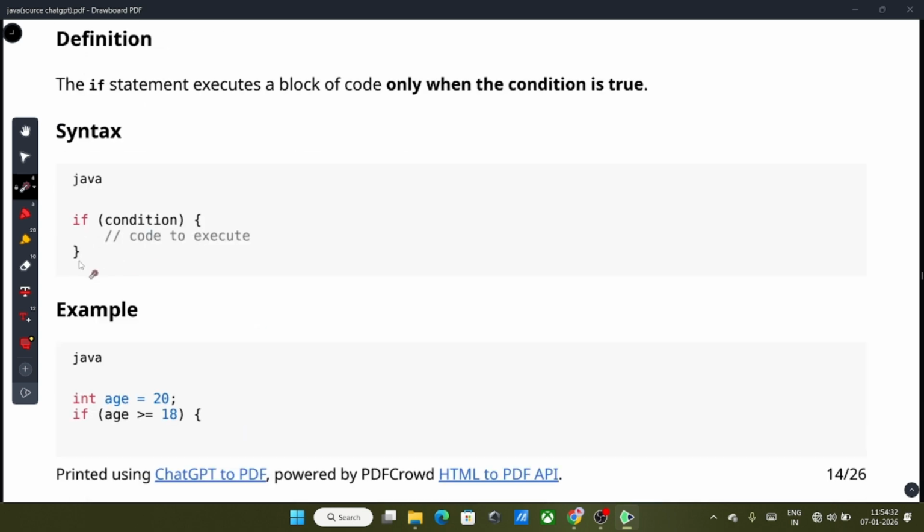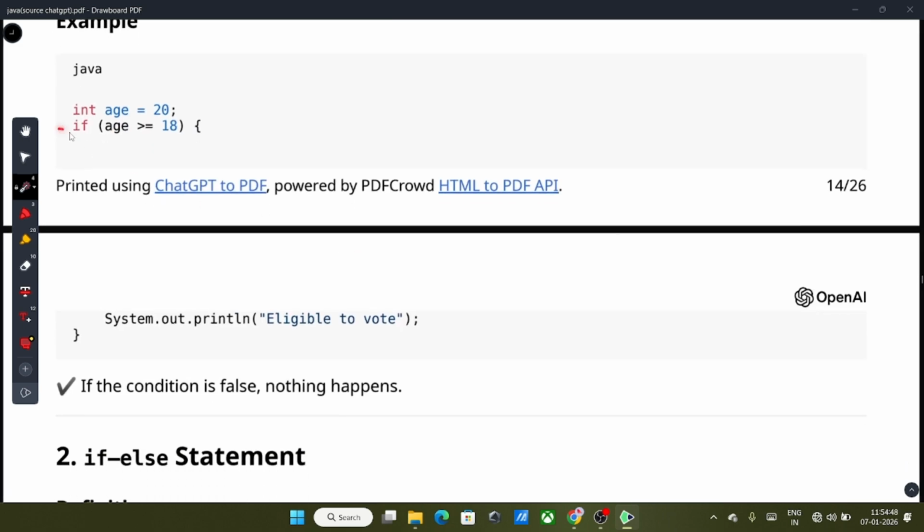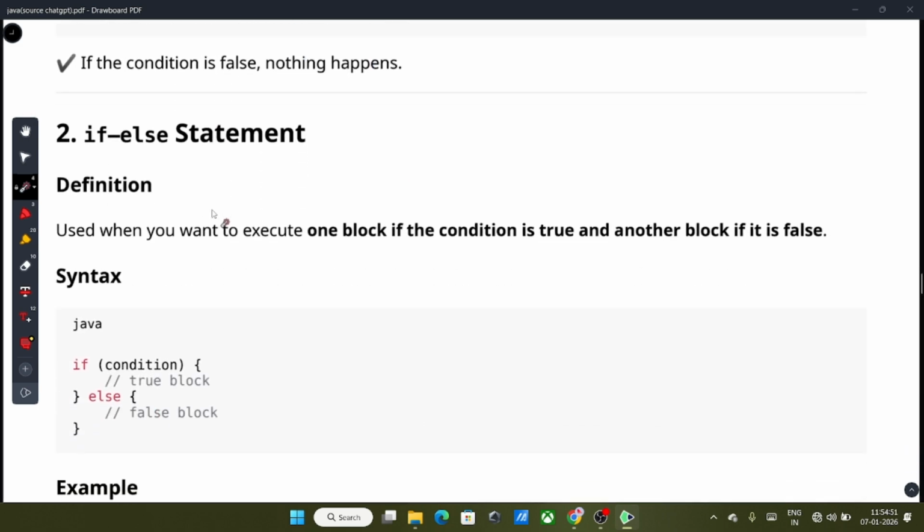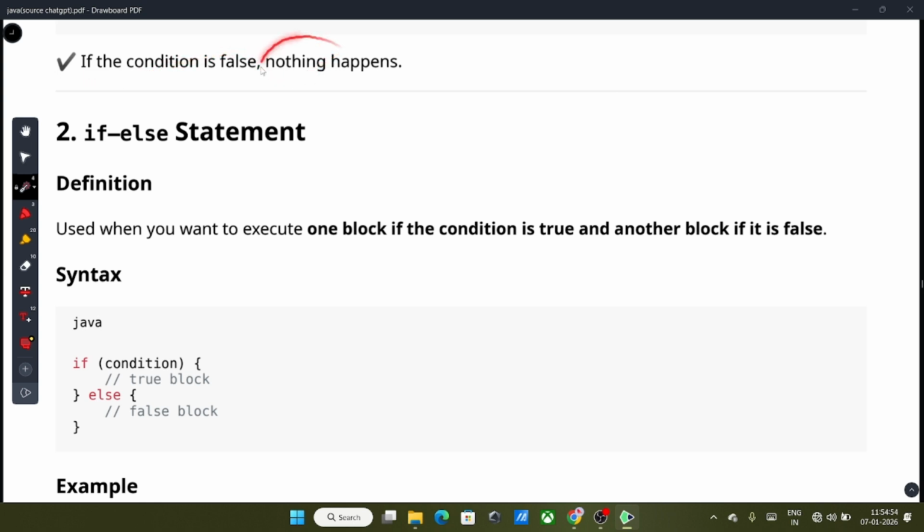Here there is only one block of code. If the condition given in the parenthesis is true, then the block of code will be executed. If the condition becomes false, then it does not show any output on your console. Okay, this is the example. As you can see here, if the condition is false, nothing happens. Okay, next is the if else statement in Java.